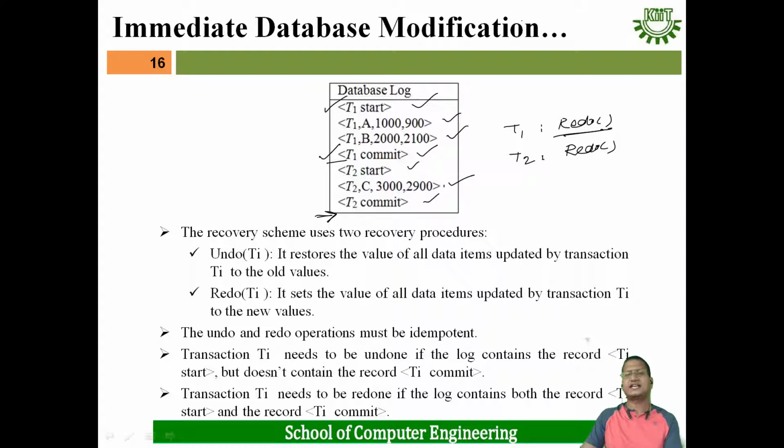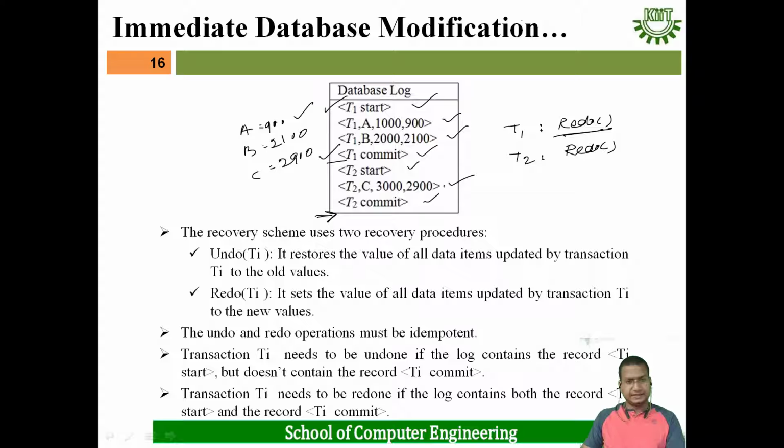That's why in this case we have to perform redo operation for T1 and T2. Whenever a transaction does not contain the commit statement, at that moment you will undo the operation. And when you perform redo operation, what will be the value of A? After redoing, the value of A will be 900, because this is the new value. The value of B will be 2100. The value of C will be 2900.